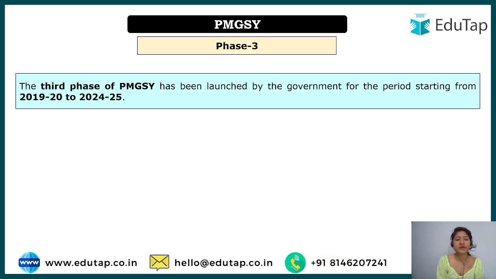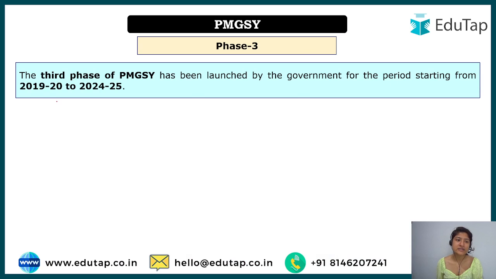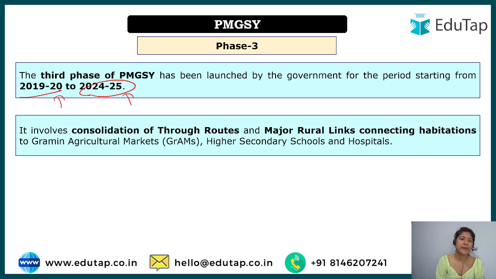Now if we talk about phase 3, first of all it started in the financial year 2019-20, and till now it's still 24-25. Okay, and it talks about what? Consolidation of through routes. Now what are these through routes? These are the connective roads. For example, if one road is coming from here, another road is coming from here, and they are connected somewhere here. Four roads are coming, they're connected here, and then they are heading towards this particular road that you are looking at, from where I'm creating the arrow. So this is a through route where the routes are connected.